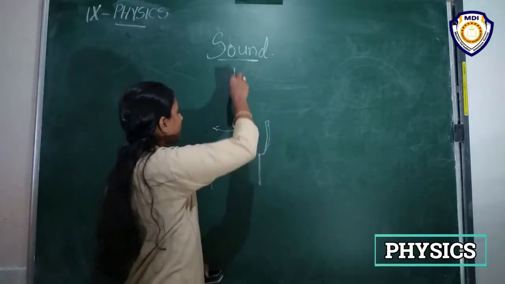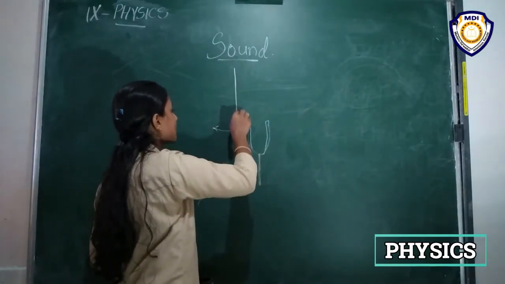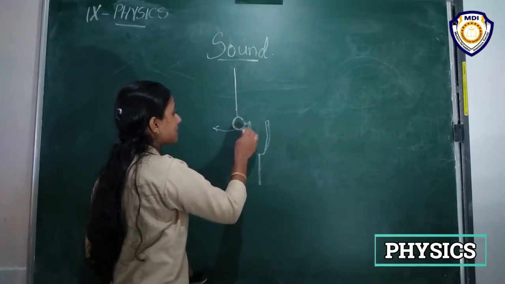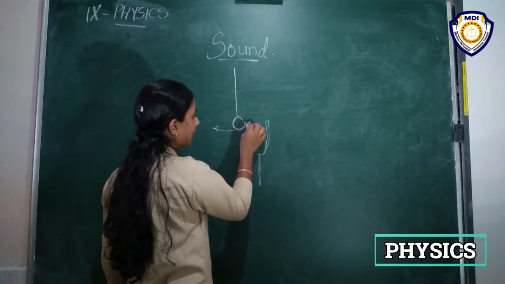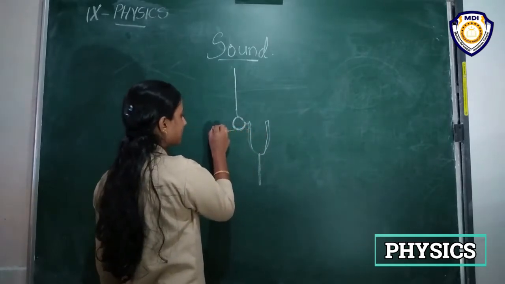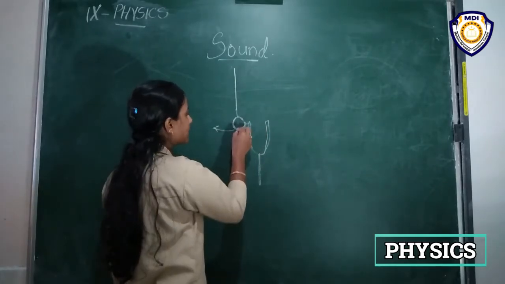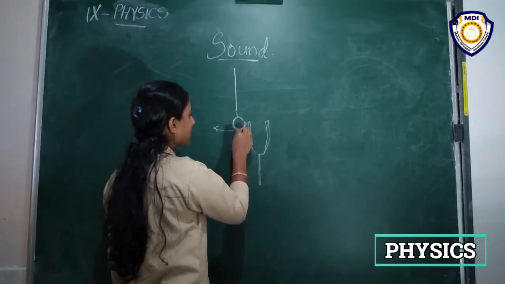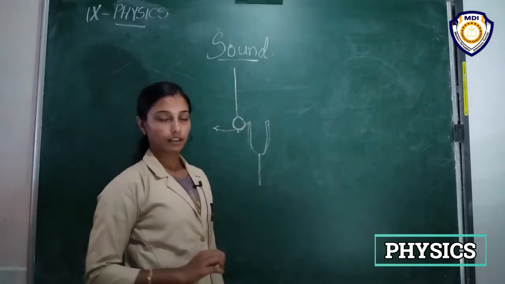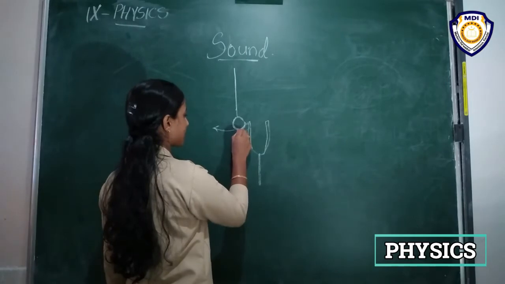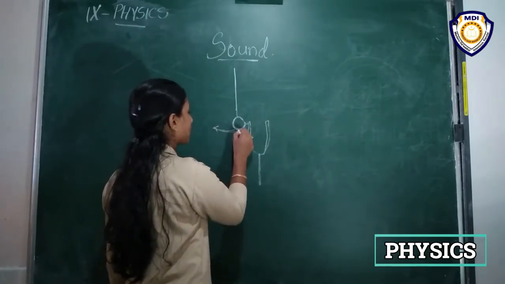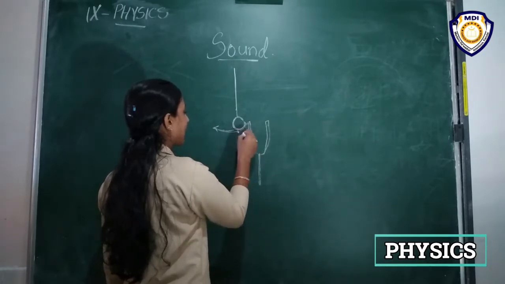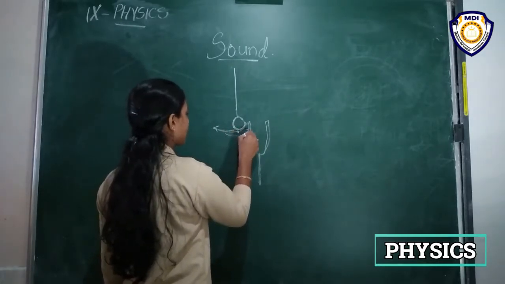First of all, this ball is at rest, and when the tuning fork comes near this ball, what happens? It is displaced somewhat here, right? But actually it makes some oscillation about this mean position. It will move towards this side, and also towards this side, and again this oscillation repeats.